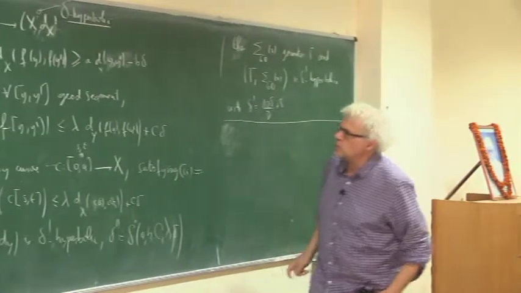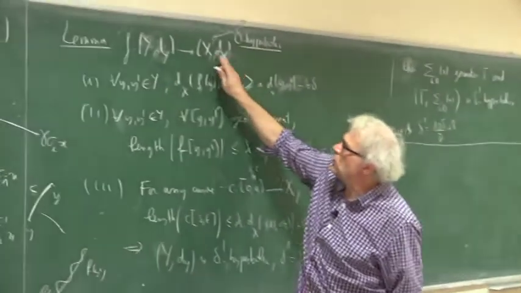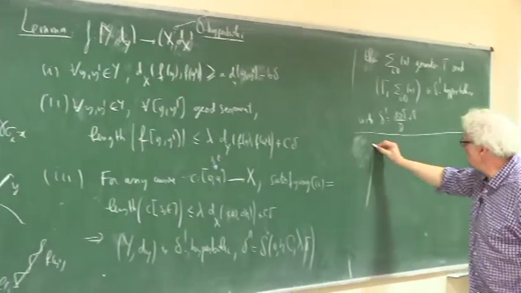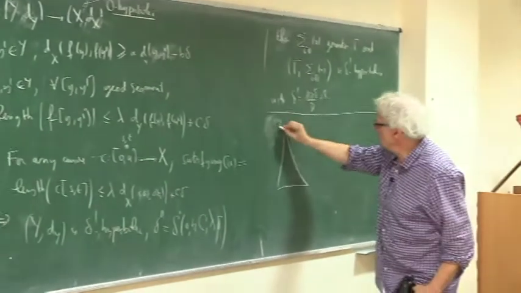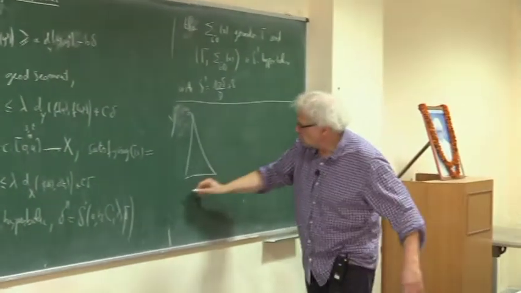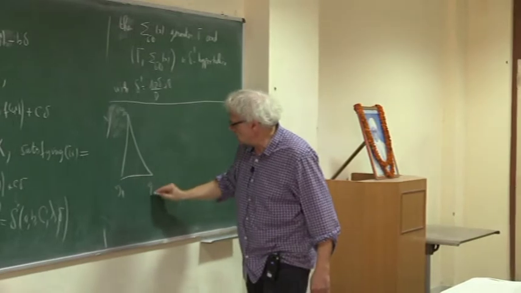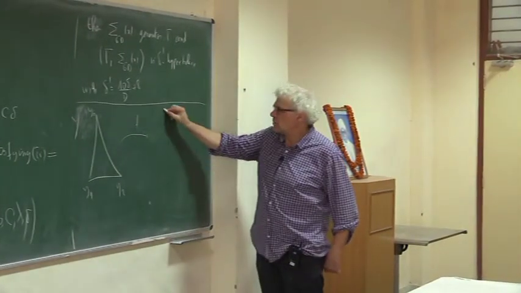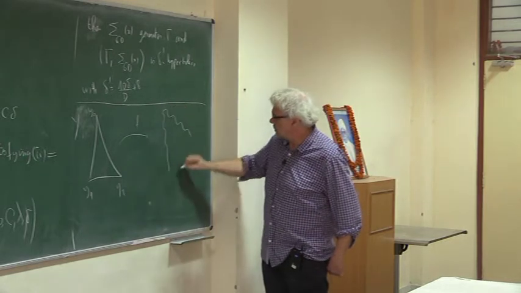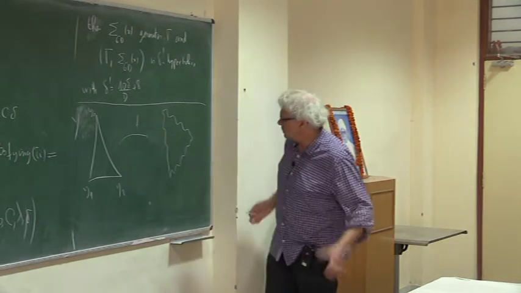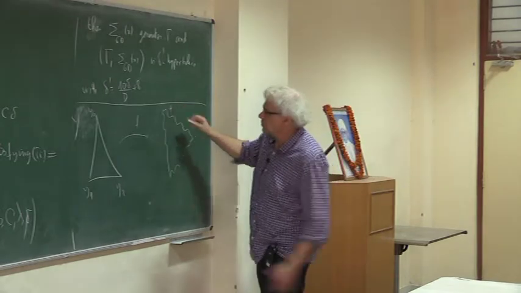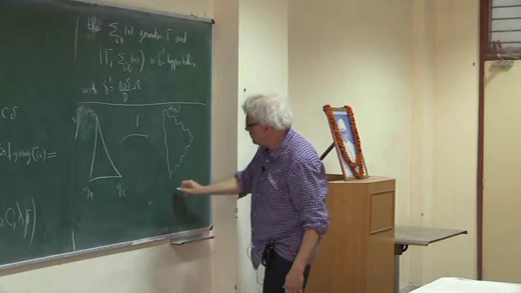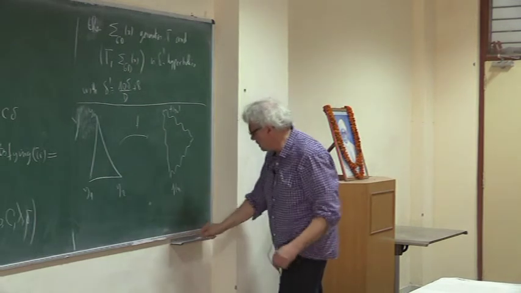Let me just draw a picture. So this one is hyperbolic, and you want to show that this one is hyperbolic. Therefore, you take a triangle in Y, y0, y1, y2. You look at its image by f, so it gives rise to a kind of warped triangle. f is not an isometry, so these are some continuous curves.